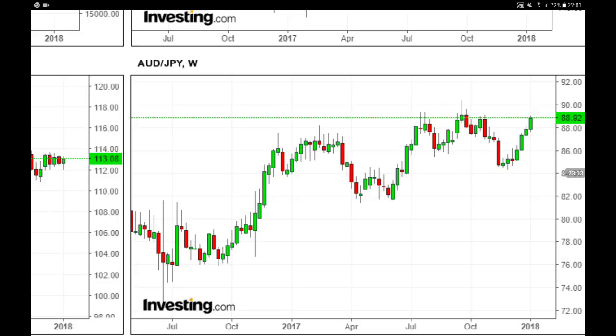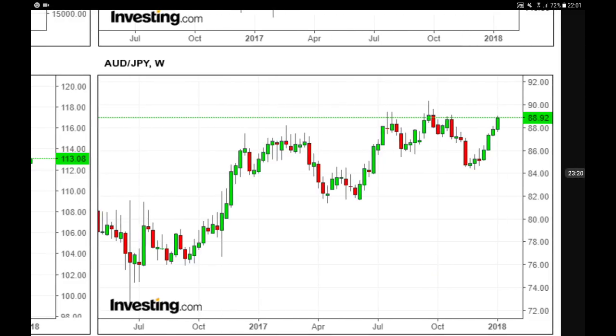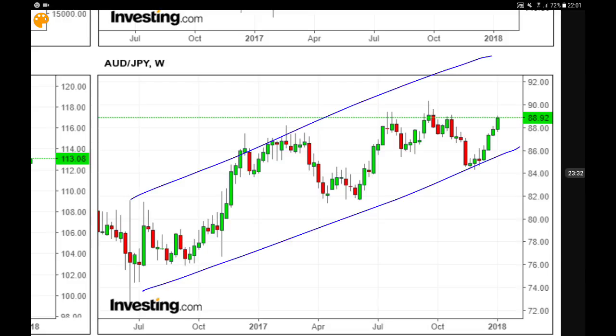So let's see what's going to happen. You see Janet Yellen leaving the Fed in February, if I remember. We have Jay Powell coming in and stuff like that, so let's see what's going to happen, okay. And over here we have the AUD, that's your Australian dollar versus the Japanese yen, and that's very, very bullish over here. You see those two countries are trading partners. A lot of trading taking place between those two nations, so it's pretty interesting to see exactly how the currencies are responding. So there are a lot of good opportunities over there.